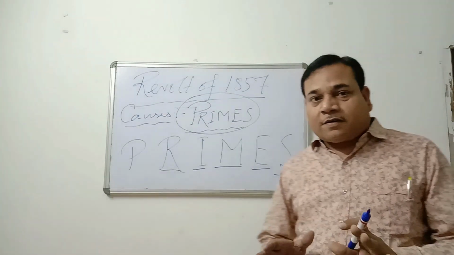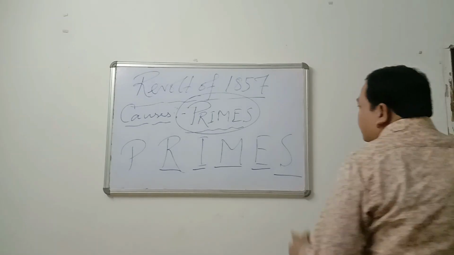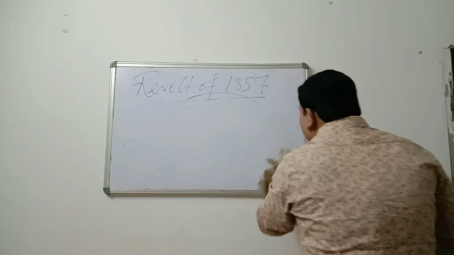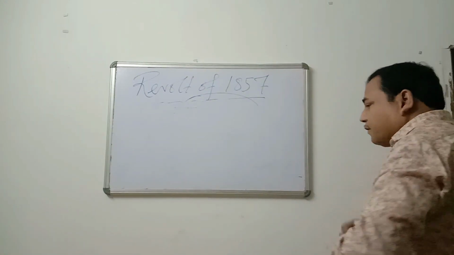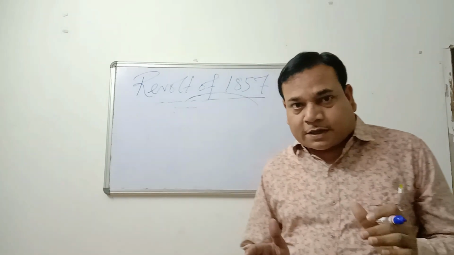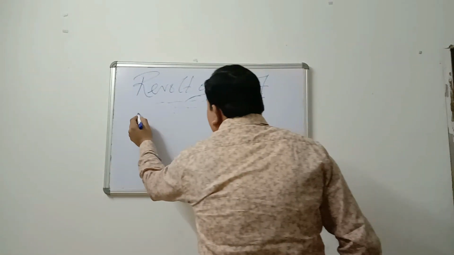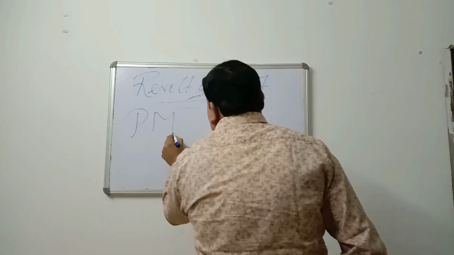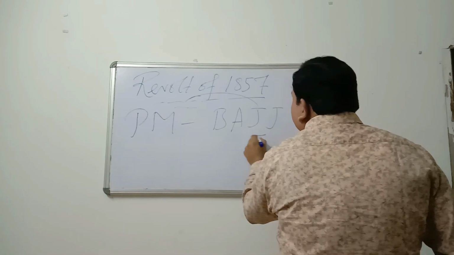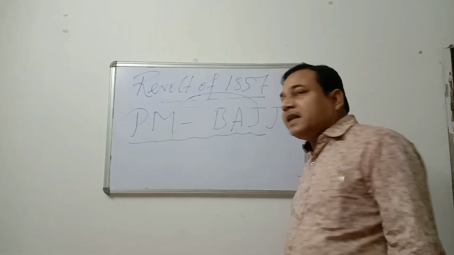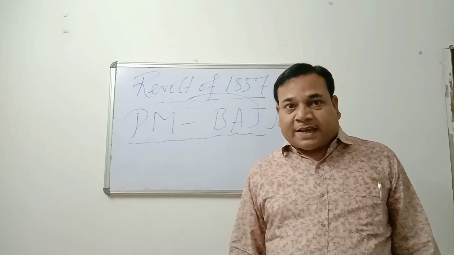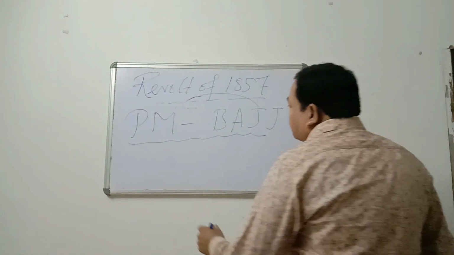Now, first of all, we must know the centers where this particular revolt occurred. And the center is PM Barge. The center is PM Barge. Very easy to remember. And the next topic is who are the leaders.